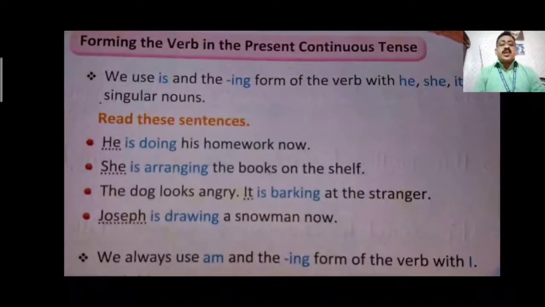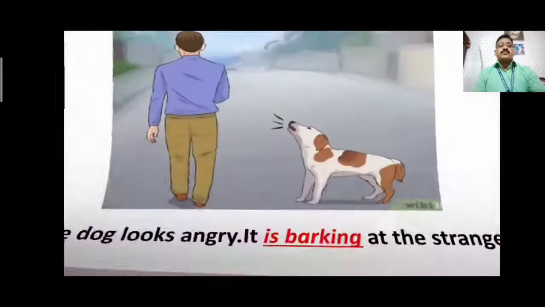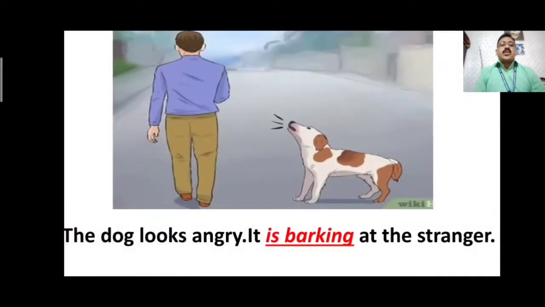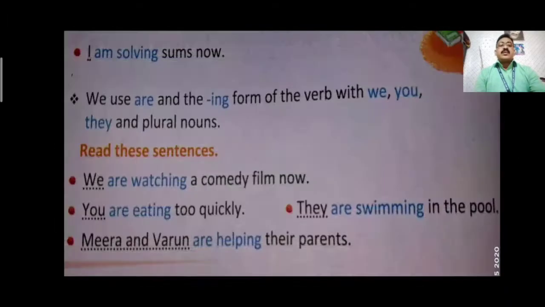So in all four cases we use is plus ing: is doing, is arranging, is barking, is drawing. But when it comes to I we use am plus ing. I am solving some now.